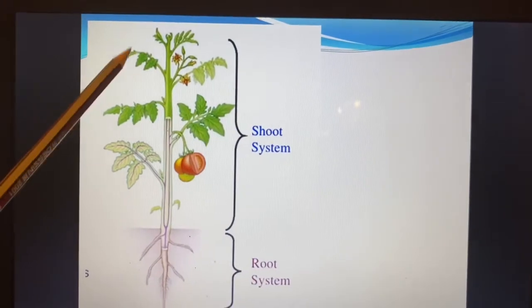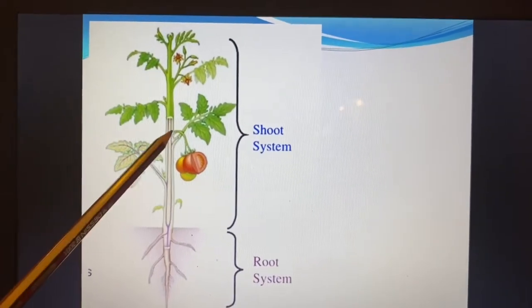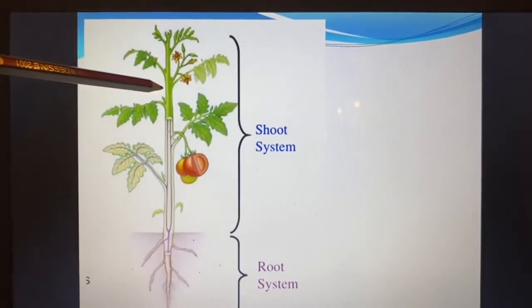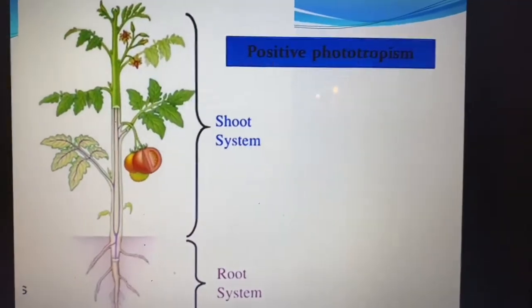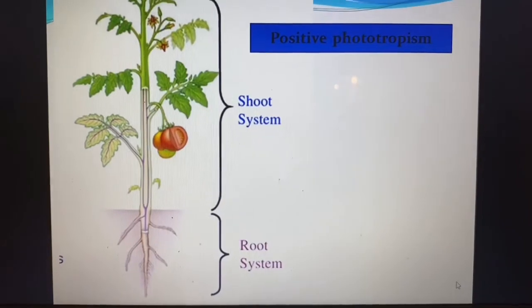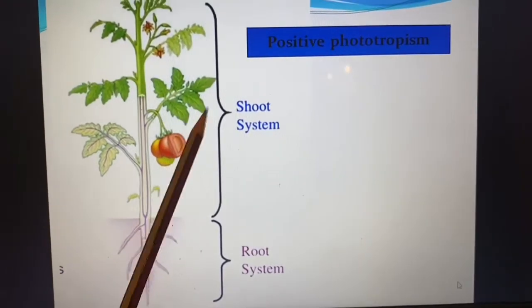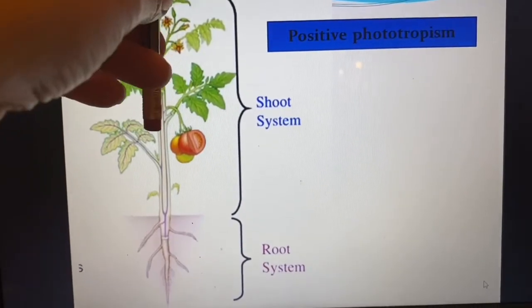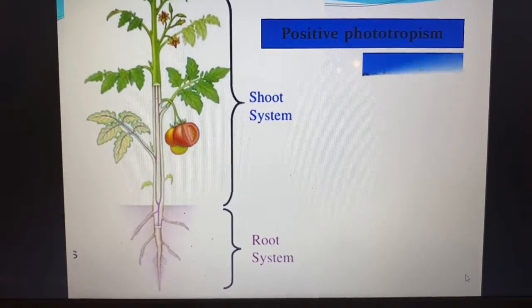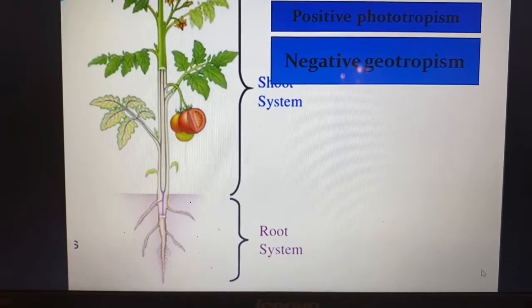So this is phototropism. It goes towards the sun, so we call this positive phototropism. While because the shoot system goes away from the gravity, it goes up, we call it negative geotropism.